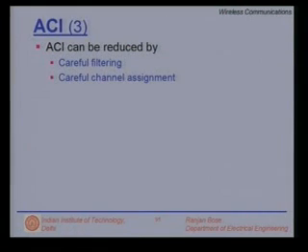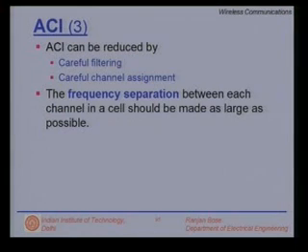So, the adjacent channel interference can be reduced by careful filtering, which means more expensive filters, and then of course attacking the problem at the root, which is careful channel assignment. The frequency separation between each channel in a cell should be made as large as possible.